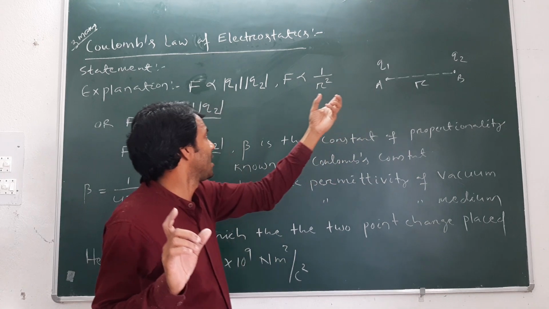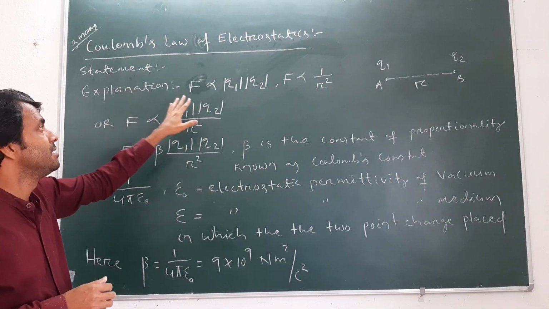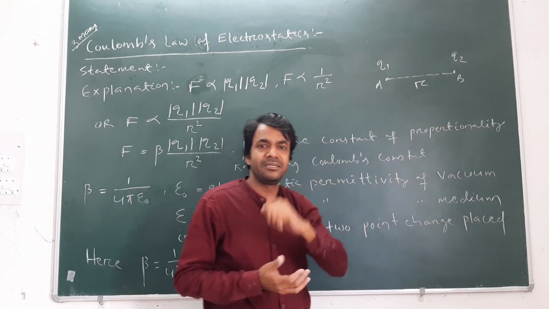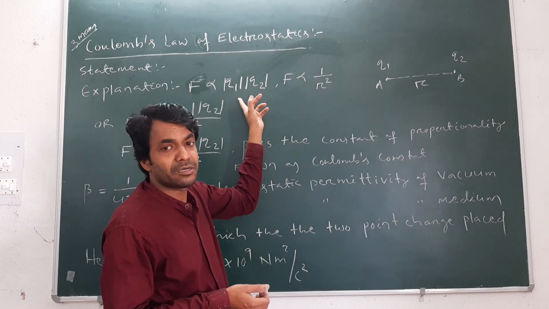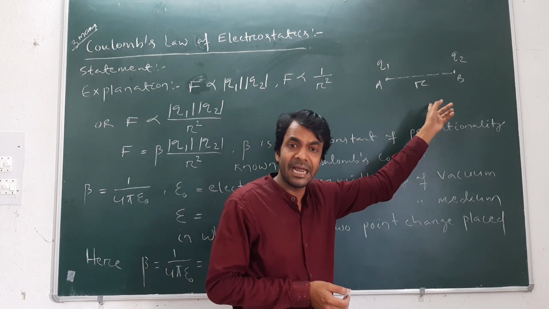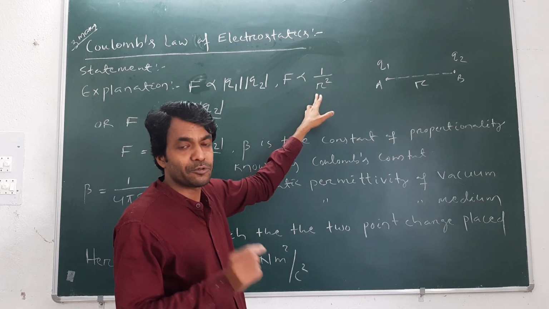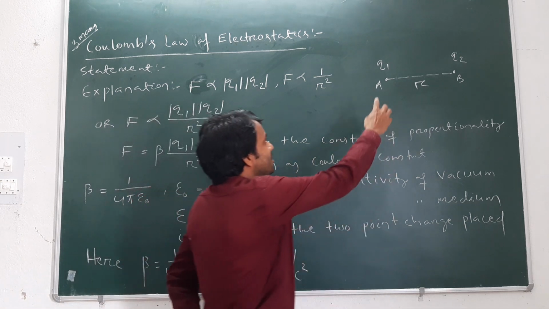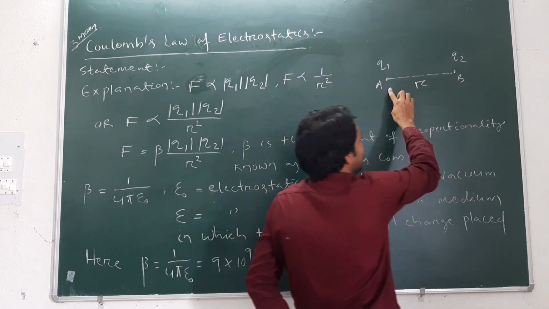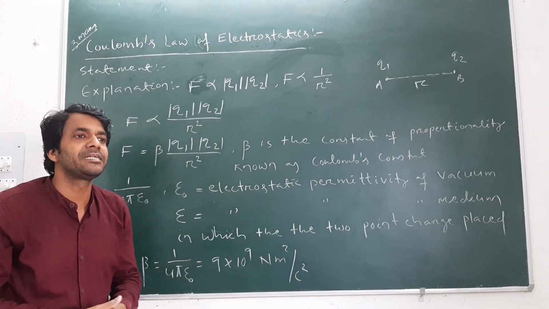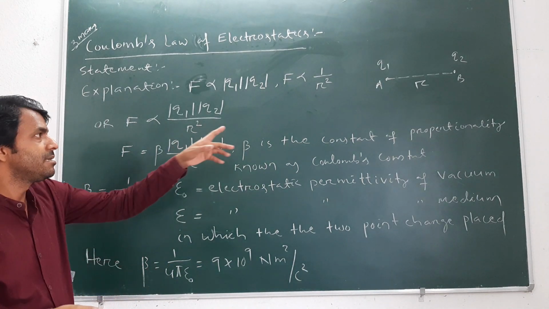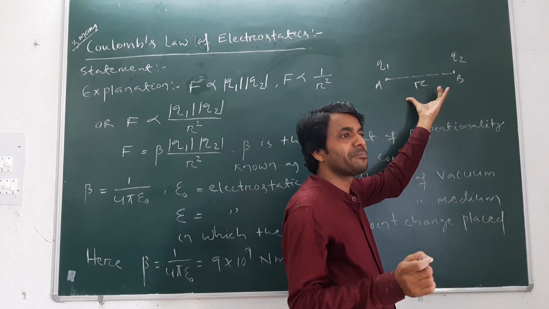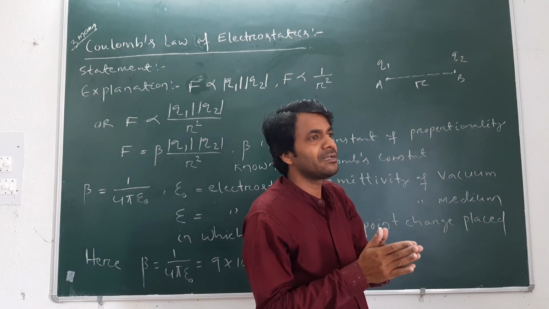Remember, the statement is: the magnitude of the force of interaction between two point charges is directly proportional to the product of their magnitudes and inversely proportional to the square of the separation between them. Here, let two point charges be q1 and q2, separated by a certain distance r in any medium, or it may be in vacuum. Then the force of attraction or repulsion is known as the force of interaction. Interaction means attracting or repelling.